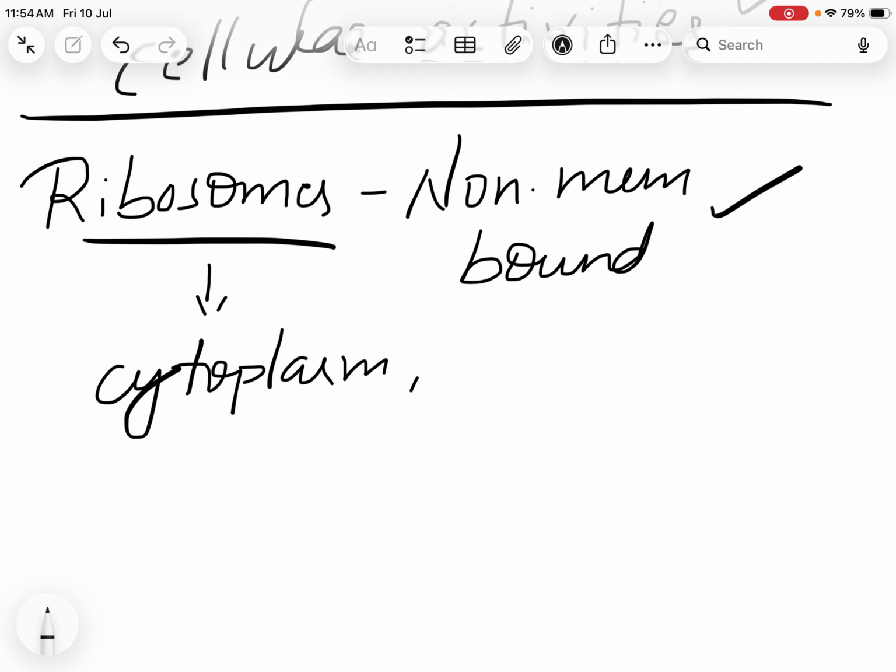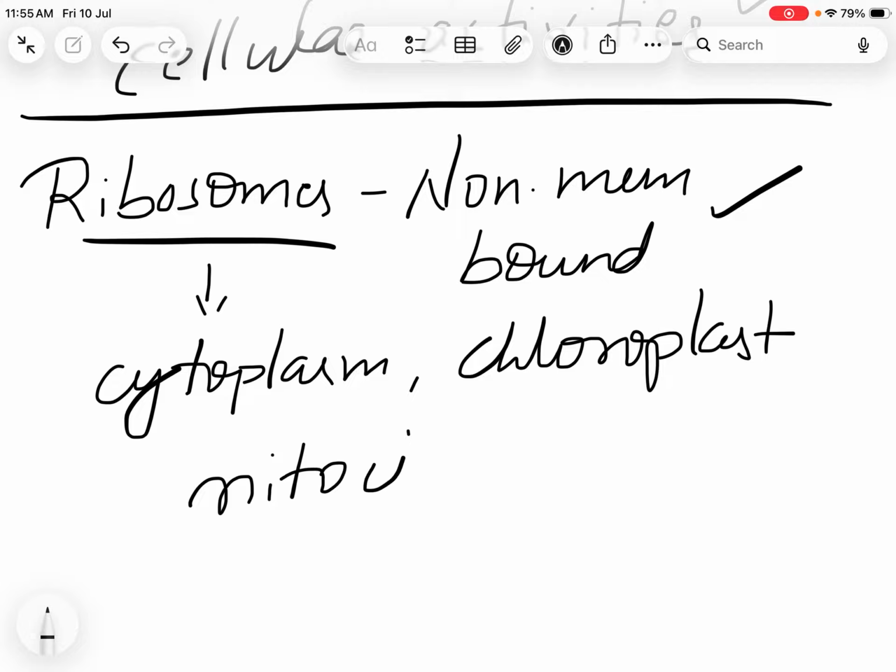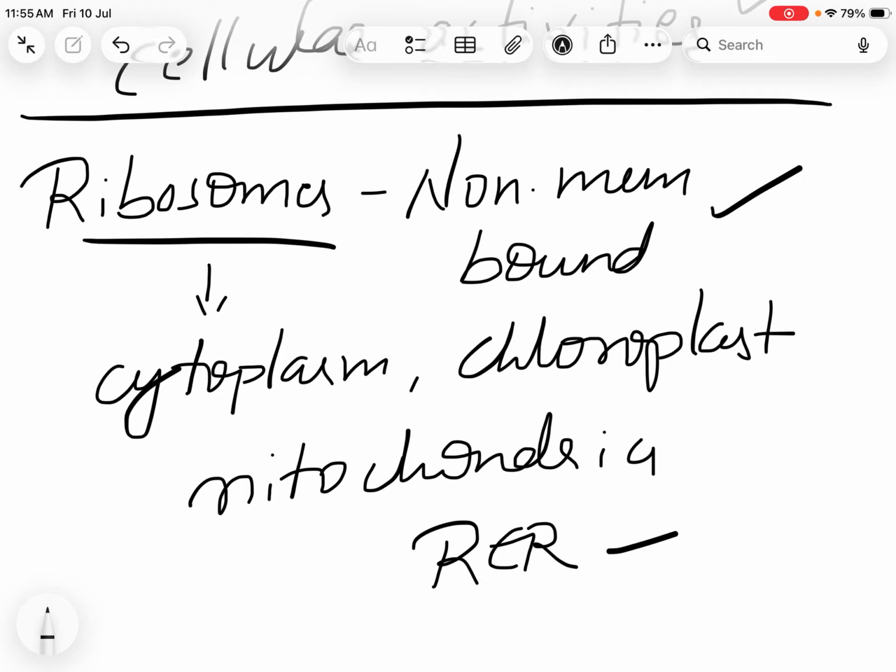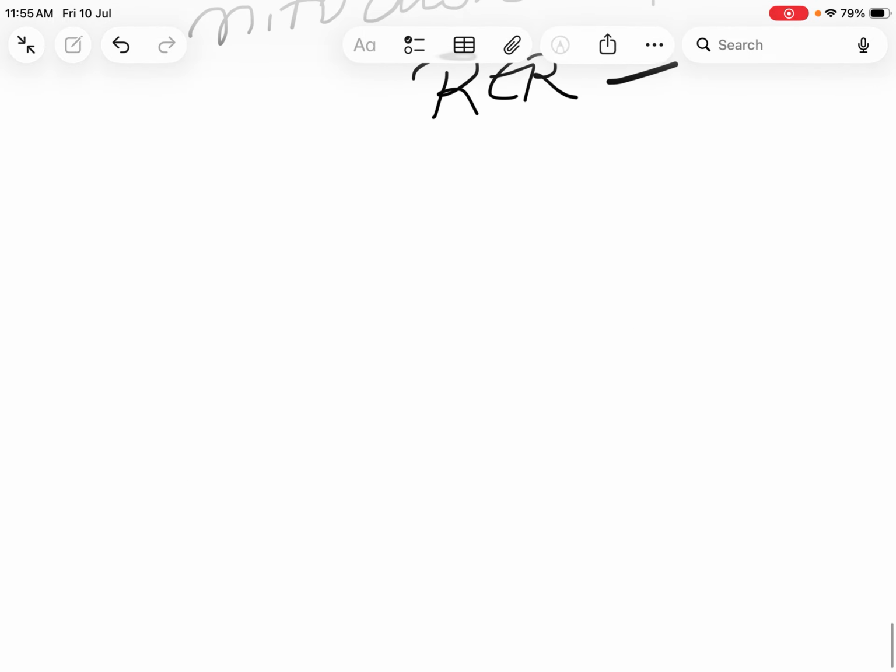In plant cells it will be present in the chloroplast. It will also be present in the mitochondria. It will also be present in the rough endoplasmic reticulum. So this is the location of the ribosomes.